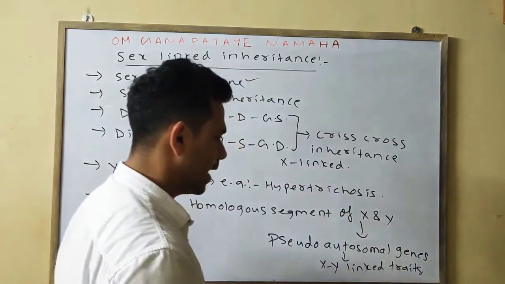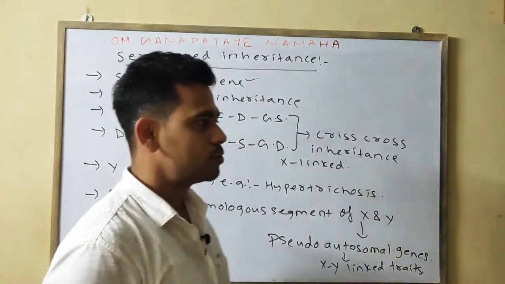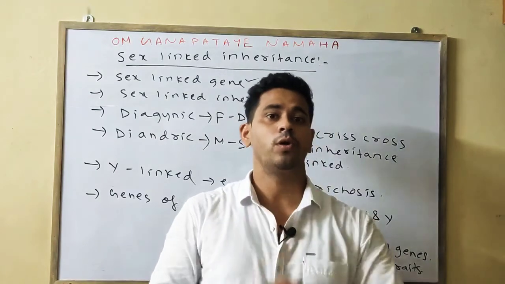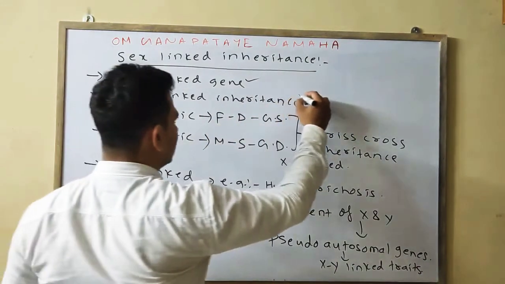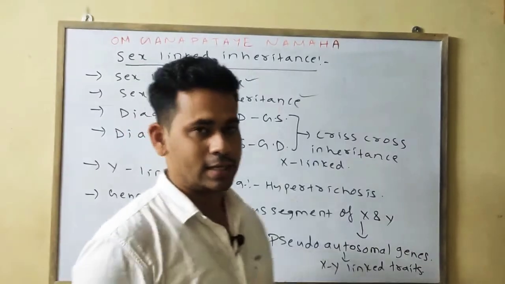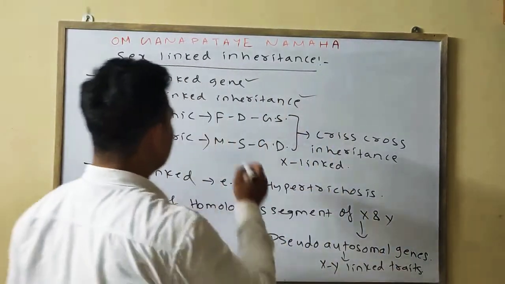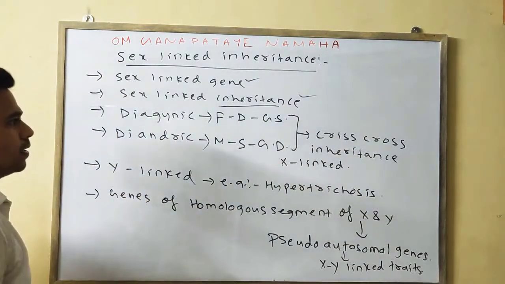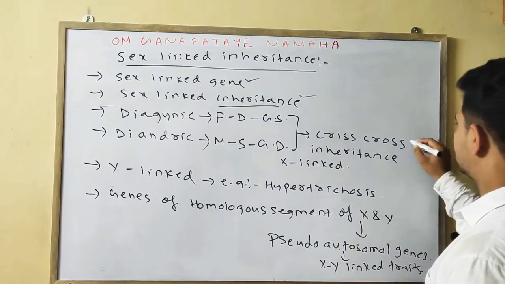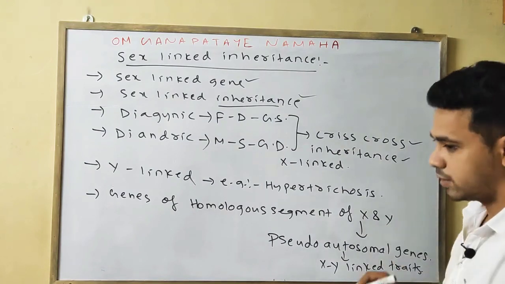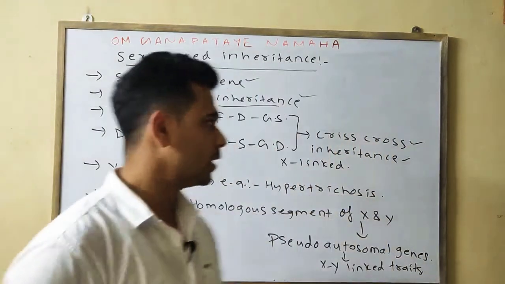But in the case of the XY-linked gene, the genes are present on the homologous part of the X and Y chromosome. Okay, so that is your X-linked gene. What is your sex-linked inheritance? The mode of inheritance of that sex-linked gene is known as sex-linked inheritance. Then in the X-linked gene, or X-linked trait, we discussed the criss-cross inheritance.